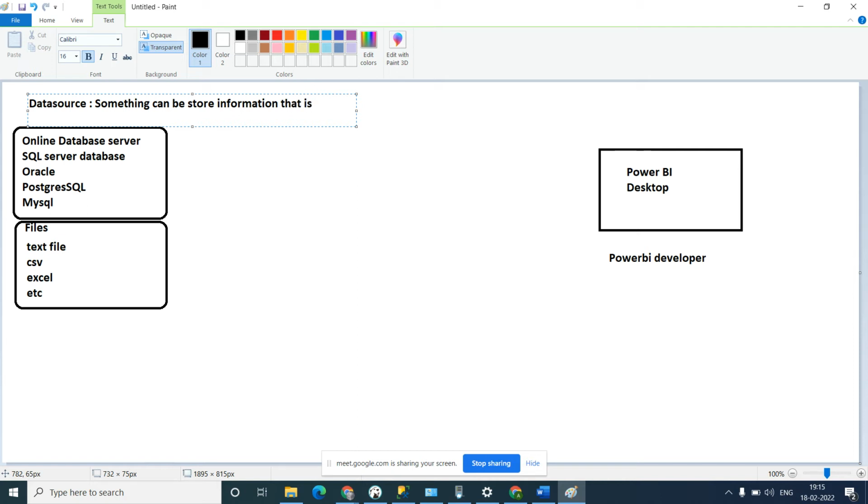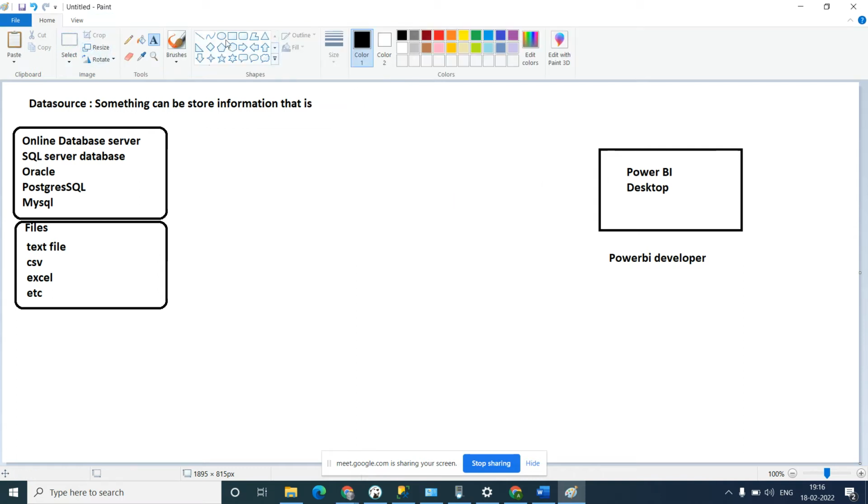Any such thing which can store information, you can call it a database. Okay, in a text file we can save some information, right? In an Excel file also we can save some information. So there are so many file formats available. Okay, same thing with online databases, like the Aadhaar card database. If you know, Aadhaar card also uses some databases, so they may be using Oracle, they may be using SQL Server or Postgres. Okay, so they are storing our information. That means it is an online database. So this kind of database, this kind of data source, we can connect with Power BI.